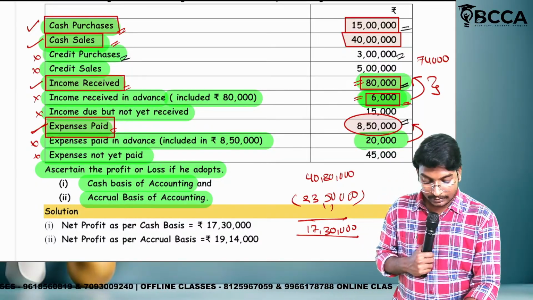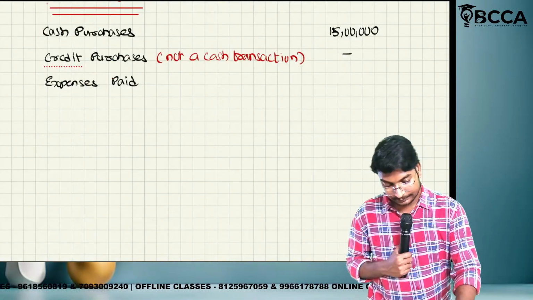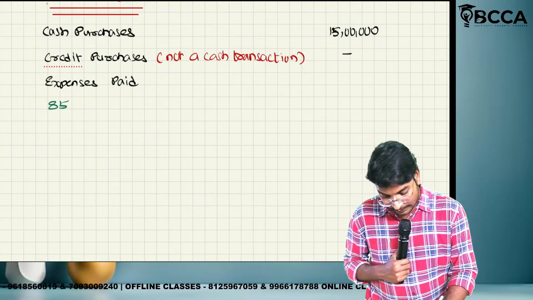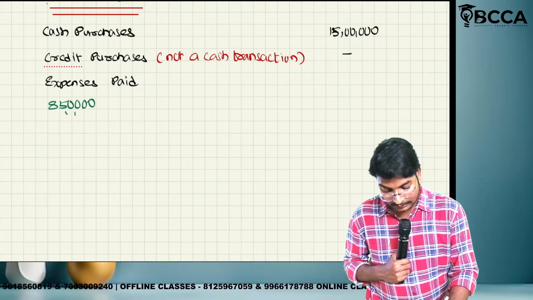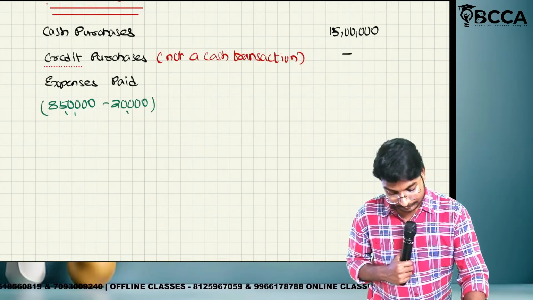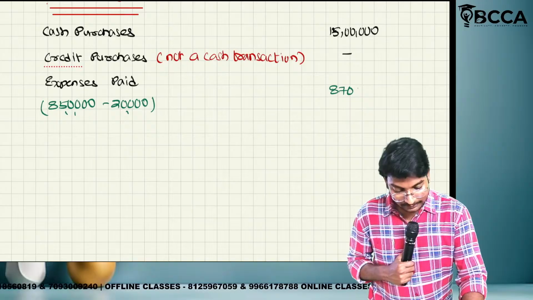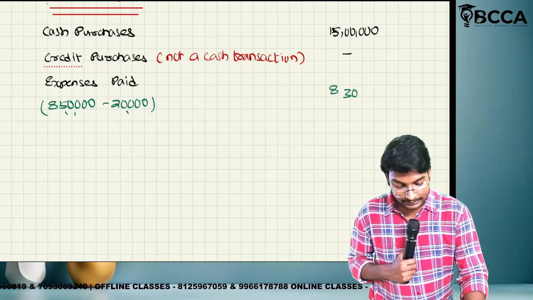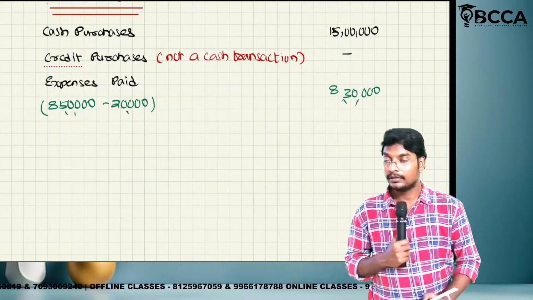Okay na? So 8,50,000 minus 20,000. How much, ma? Sorry, 8,30,000. Okay na guys?